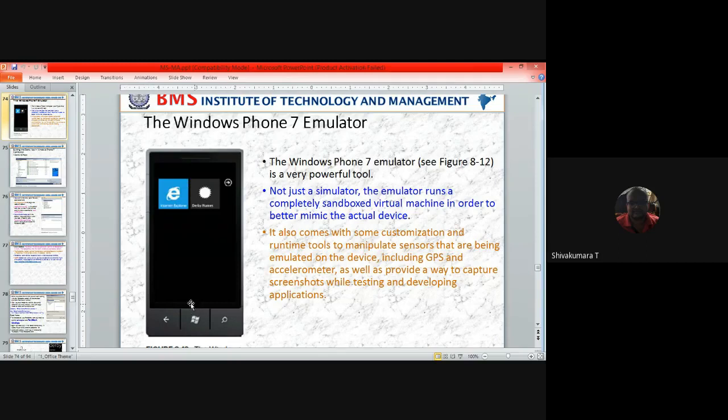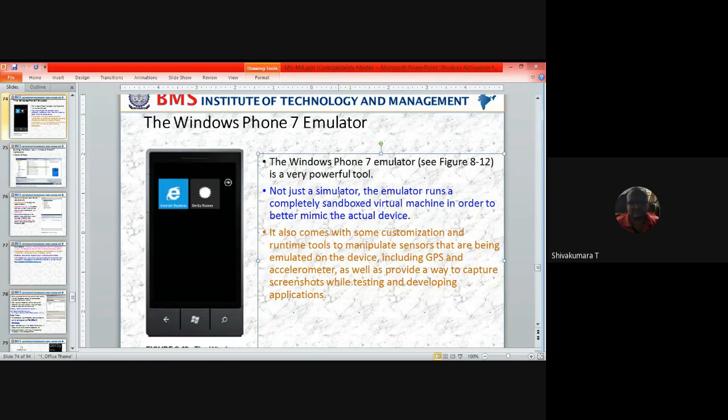Here at the bottom, it's a Windows keypad. This is previous navigation, it's search option. These are all hardware controls. You can see this one. These are all hardware controls. Now most of the latest phones have software controls.